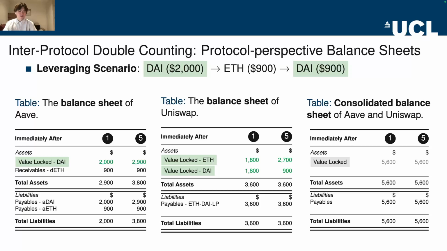Then, when the user swaps $900 Ether back to 900 DAI and further deposits into the Aave, the TVL of this system will be $6,500. However, when we examine the consolidated balance sheet, which reflects the actual economic value in the system, the true TVL remains at $5,600. This discrepancy highlights how leveraging across protocols can inflate the TVL metric, even though no new capital is introduced into this system.